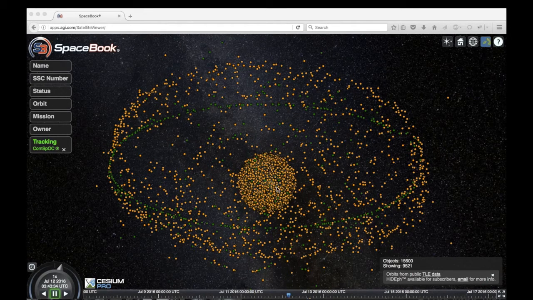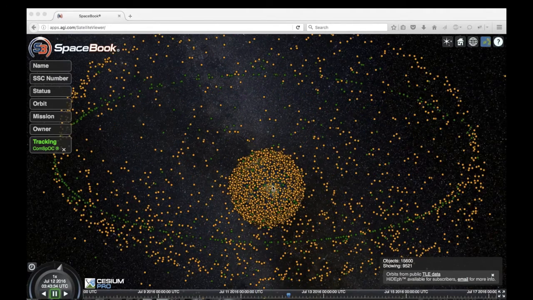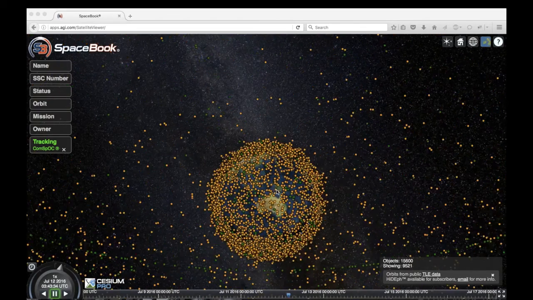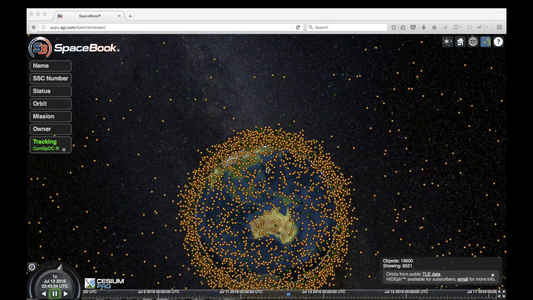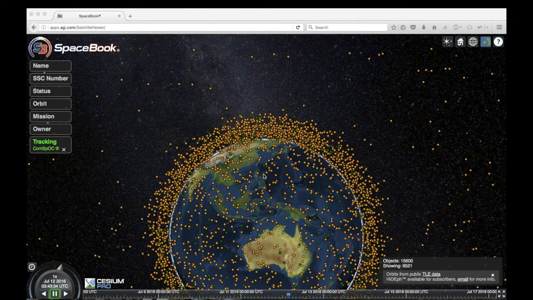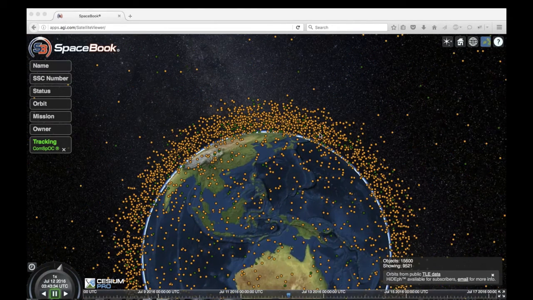So right here in the middle, it's hard to see, but this is the Earth. If you look at this ring around the outside here, these are geosynchronous satellites, which are in the same position over the Earth every day. If we zoom in a little bit, looking at our area of interest here in Southeast Asia, you can see another shell around the Earth, I would say, of sun-synchronous satellites. These appear over the same part of the Earth at the same time every day.